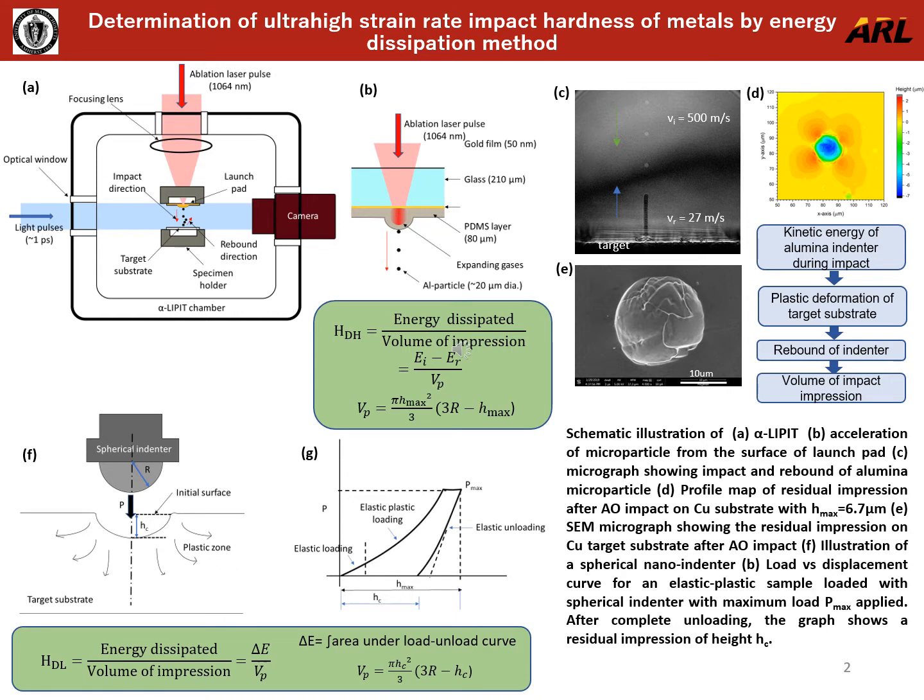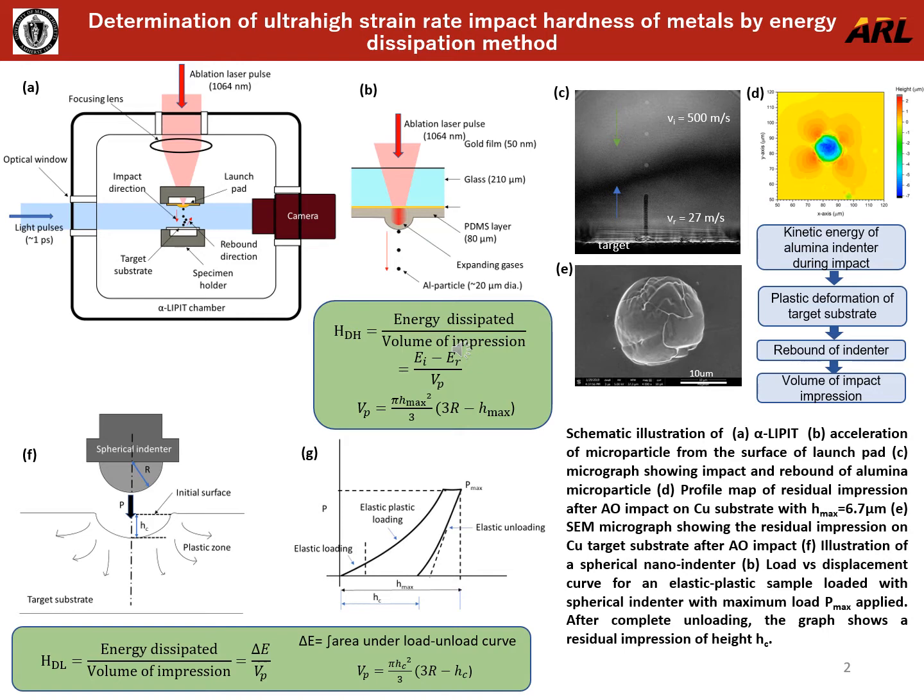Our experimental setup consists of an advanced laser-induced projectile impact test, or LIPIT, that can quantify material characteristics from extreme collision events, or at ultra-high strain rates. The image A here shows an illustration of the LIPIT setup. The current research focused on the impact hardnesses of aluminum and copper using alumina of 20 micron diameter as an indenter. Image C shows the acceleration of an alumina indenter and its subsequent rebound from the target after impact.